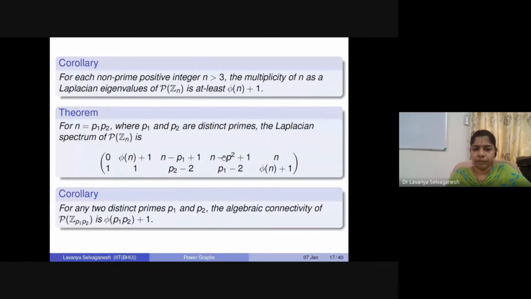So if we have two distinct primes p1 and p2, there are also results. When we talk about the Laplacian spectrum, we all know that it also gives us a very nice property about connectivity. The algebraic connectivity is nothing but the second smallest eigenvalue, other than 0. Since the corresponding power graph is connected, we know that 0 will be of multiplicity 1. And the second smallest eigenvalue in this case will be nothing but phi of p1 p2, that is phi of n plus 1. So this is going to be true for Z of p1 p2.